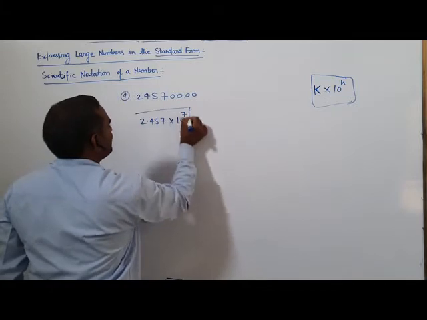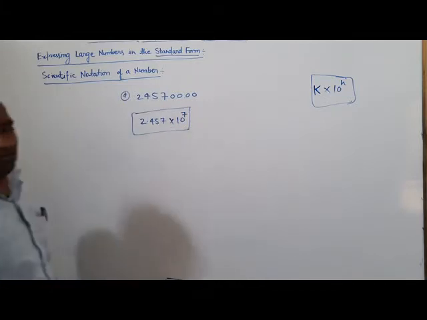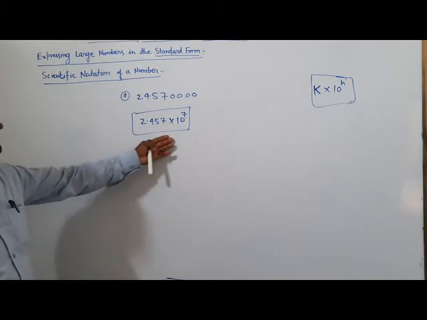Raised to the power 7. This is the standard form to write a number.